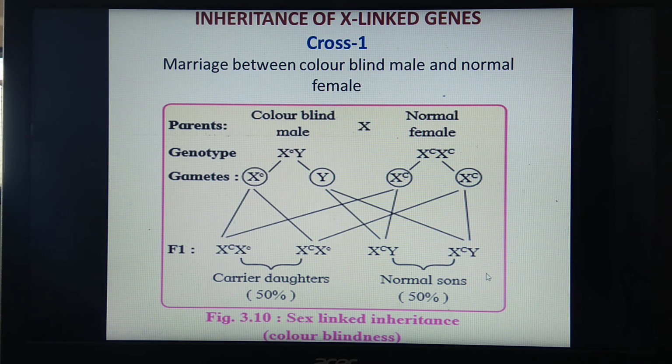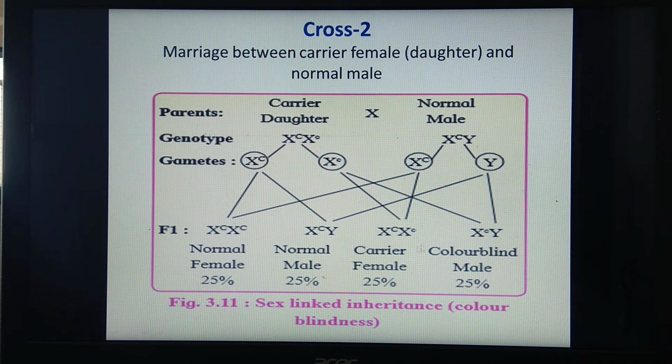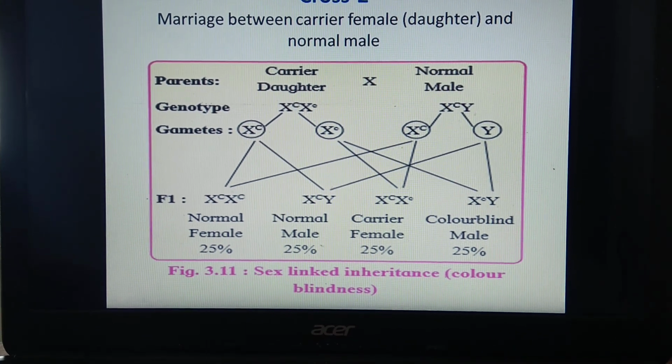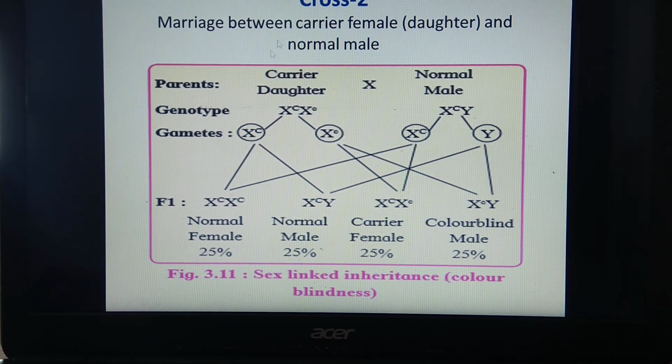We will see another cross, that is cross number 2. This cross number 2 is marriage between carrier female, that means daughter which was formed in the first cross, and normal male. What is the chromosomal complement for carrier daughter? It is X capital C and X small c. You can see here in this carrier daughter, only one recessive gene c is present, the other one is normal. And for normal male it is X capital C Y.